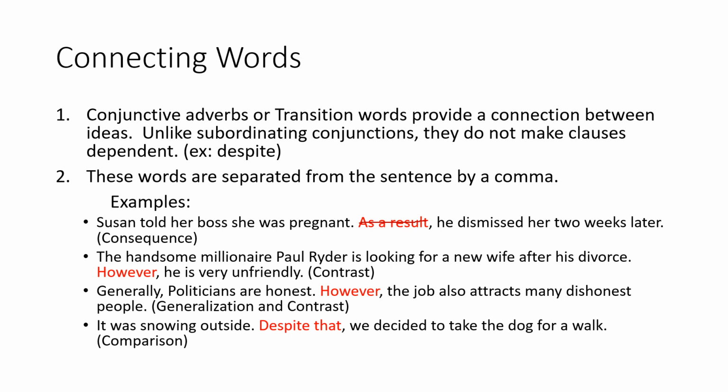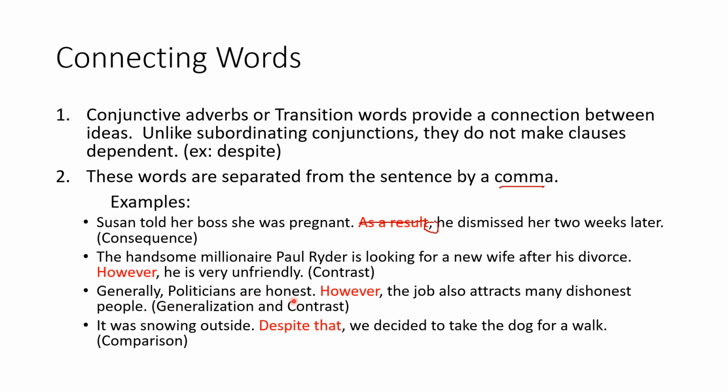Another clue is that they appear before a comma. This is a comma. Okay. Some more examples. The handsome millionaire Paul Ryder is looking for a new wife after his divorce. However, he is very unfriendly. Okay. If you remove however, it's not going to make these two sentences ungrammatical. Okay, this may be optional.